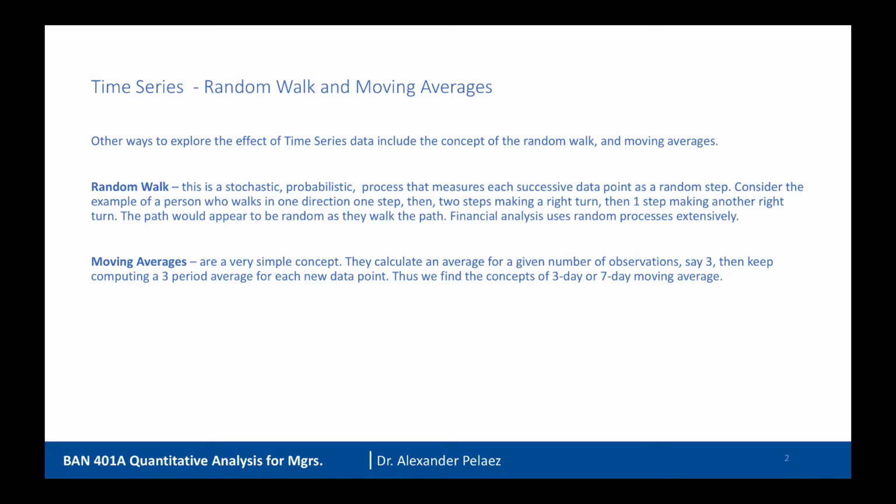Moving averages are a very simple concept. They calculate the average for a given number of observations, say 3, and then keep computing a 3-period average for each new data point. And so we see a lot of concepts of 3-day, 7-day, 21-day, and 30-day moving averages.